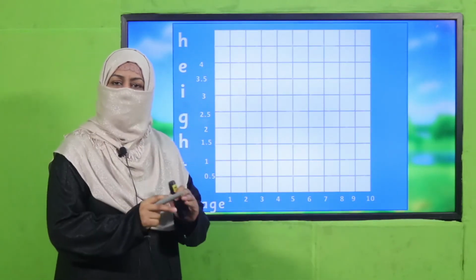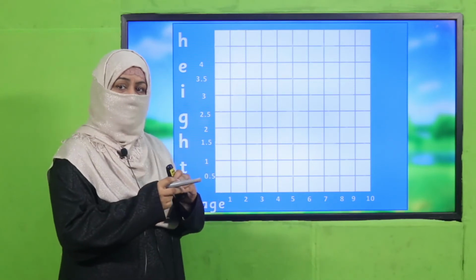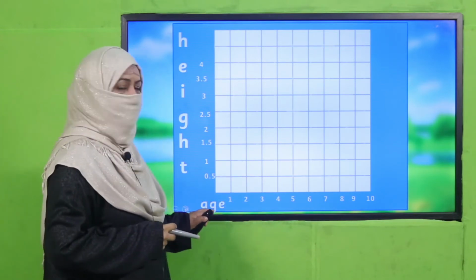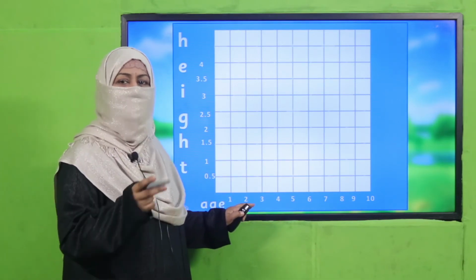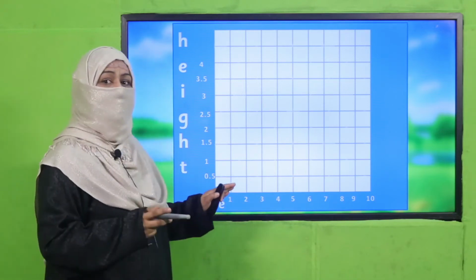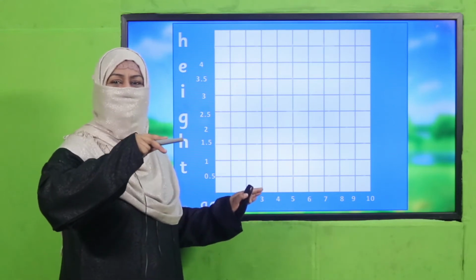Whenever we make a bar graph, there are 2 types of information. One which is independent, which keeps on going. For example, it's your age. With every passing day, alhamdulillah, your age is increasing. And the other thing, because of your increasing age, your height is also increasing.